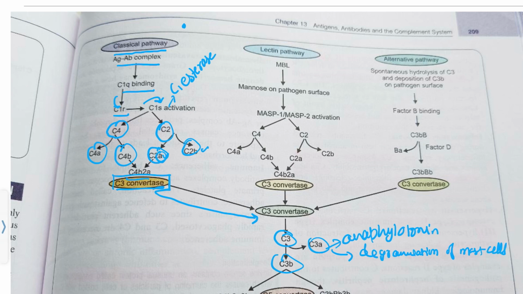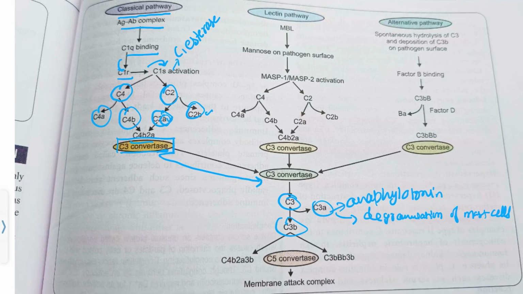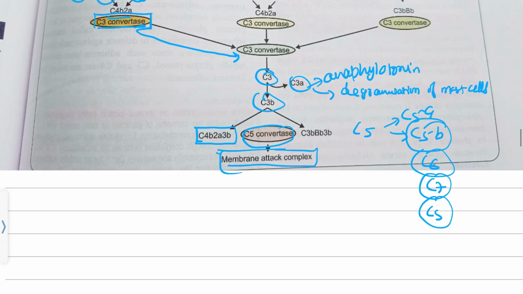Then C3b will activate C5, like this, C4b2a3b. They will cleave C5 into C5a and C5b, and then they will form the membrane attack complex, in which C5b will attach to C6, C7, C8 and C9.